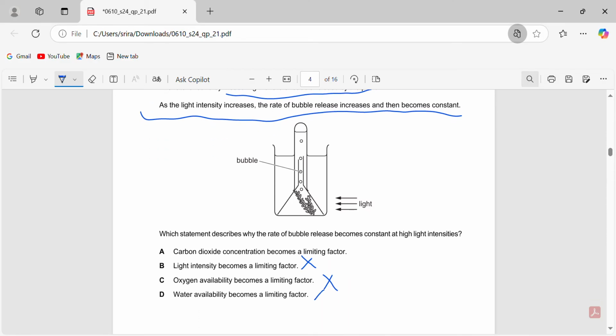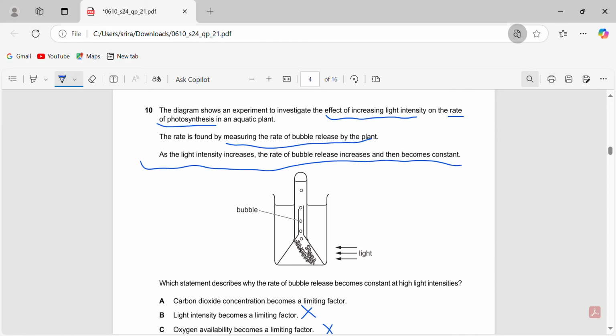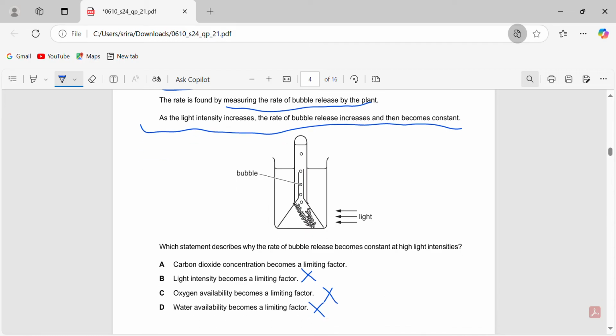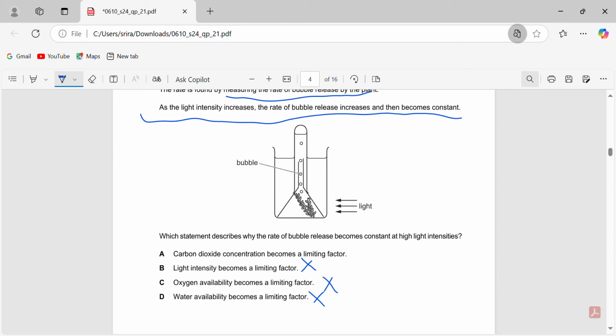So here carbon dioxide concentration is the limiting factor. It's present in smaller amounts, especially because it's in the water. All the carbon dioxide will be used up, then there won't be enough left. So it's present in small amounts, so it's 10A.